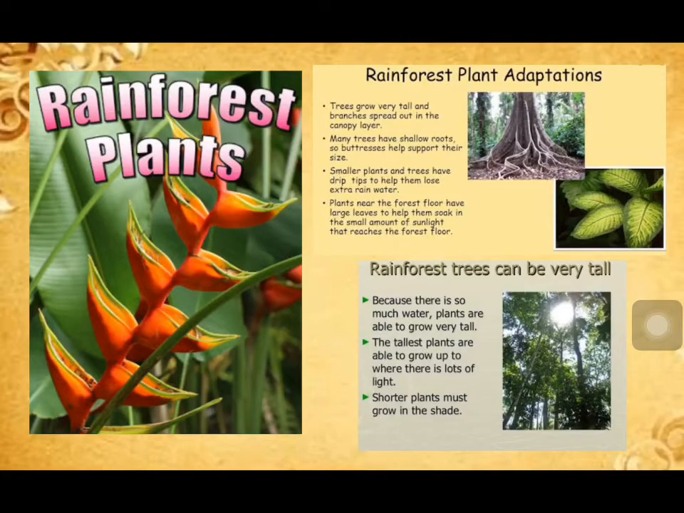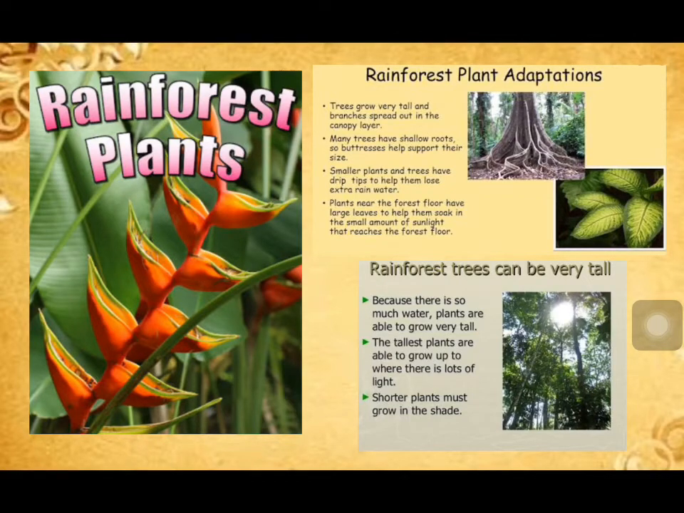Now I will tell you about rainforest plants. Students, as you all know, rainforests are found in hot and wet places where it rains heavily. There are a large number of plants of different shapes and sizes growing here. The plants compete with one another for sunlight.